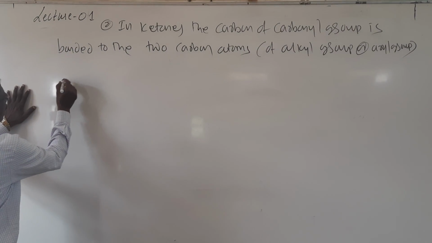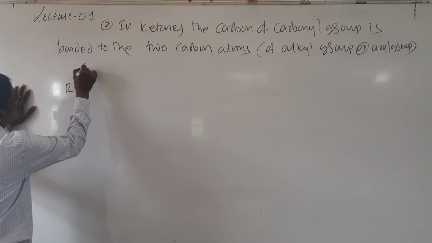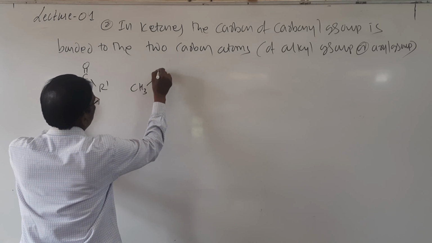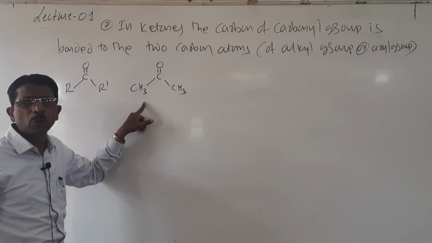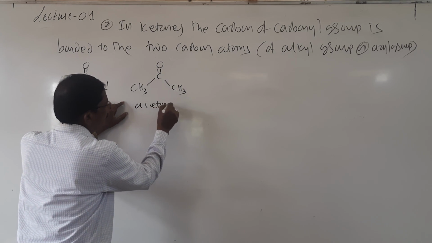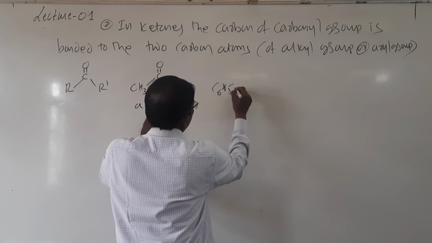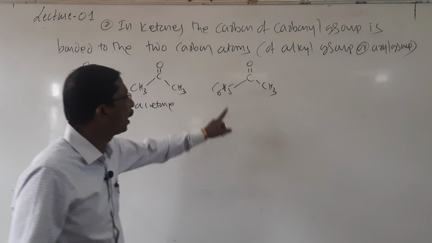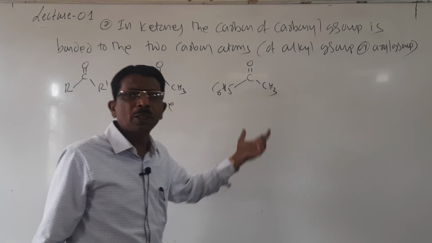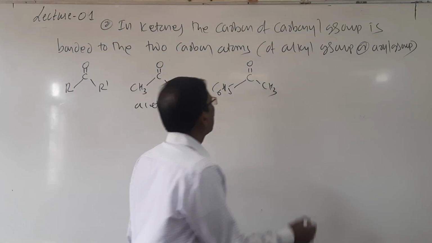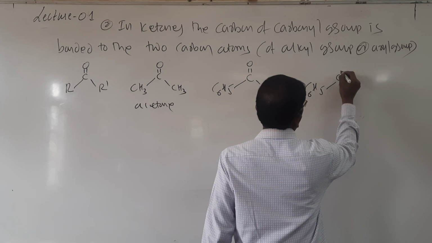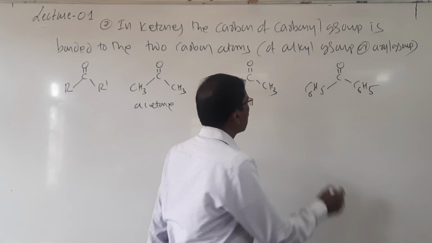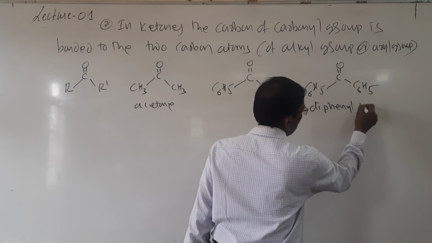In general, R C double bond O R dash. For example, CH3 C double bond O CH3, with alkyl groups, is called acetone. Then C6H5 C double bond O CH3, with one aryl group and one alkyl group, is called acetophenone. It may be two alkyl or two aryl: C6H5 C double bond O C6H5, diphenyl ketone.